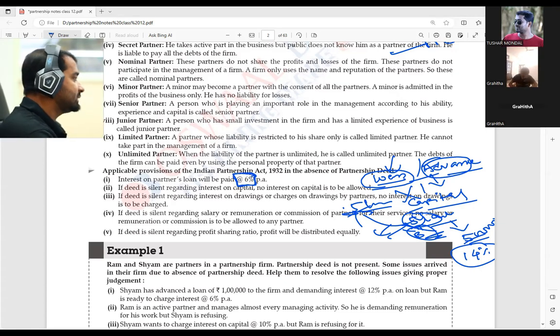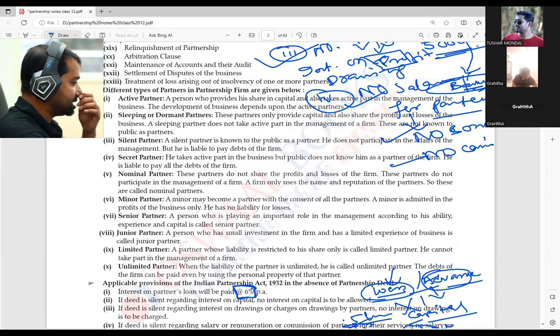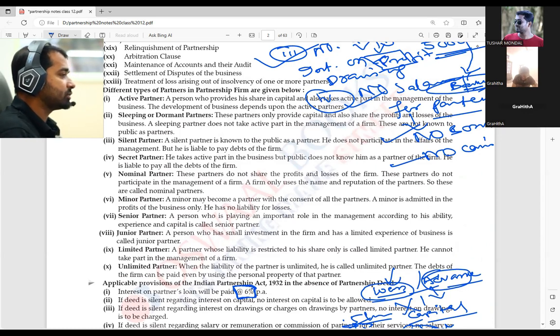Now, some types of partners are given here, we are going to see many types of partners. I'm not taking much time on that, you can easily see and understand also. First point is the active partner. Active partners are those who are actually doing work in the partnership firm day and night, whenever they need to do work, they are doing work. They are known as the active partner. Next one is the dormant partner or sleeping partner. A sleeping partner is a partner whose name is given in the partnership, but they are not actually working. They are known as the sleeping partner.